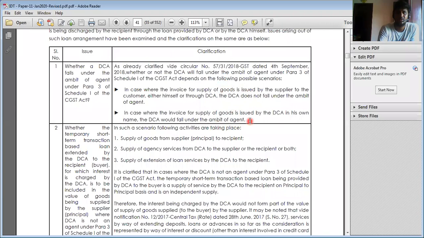See in this example, supply of goods from the supplier, the principal, to the recipient. Here the principal supplies directly to the recipient, and the agent is acting just like an agency service. He is not doing any other activities. So there is no independent supply. The agent and principal are independent: when the principal supplies to the recipient, that is a different service, and when the agent supplies to the customer, that is a different service.